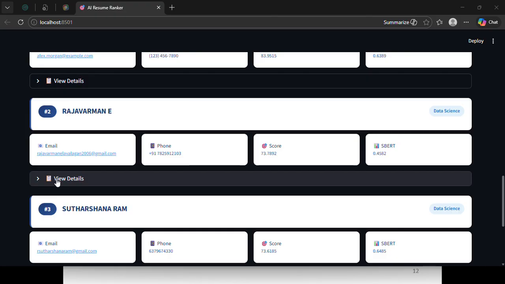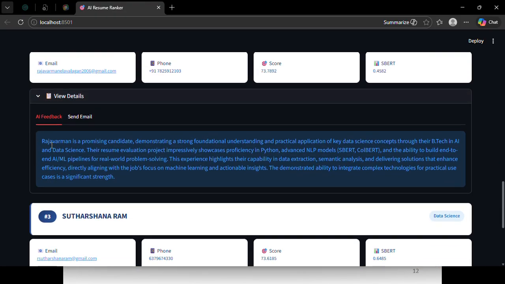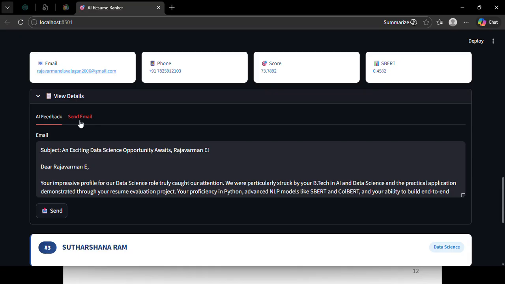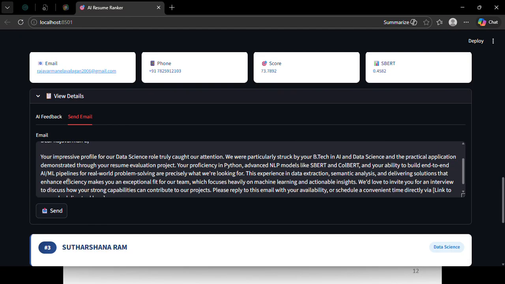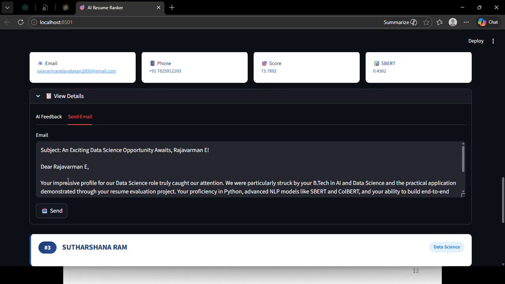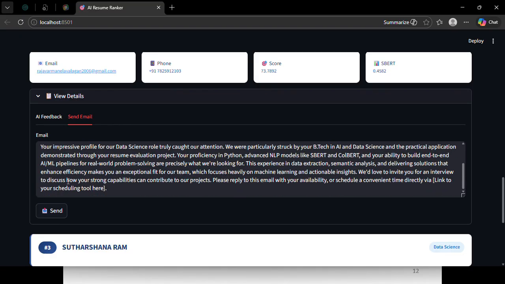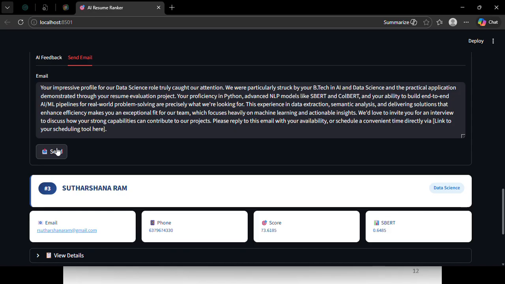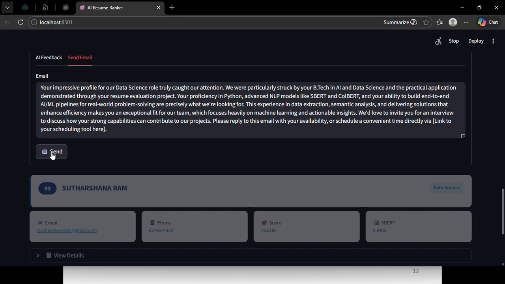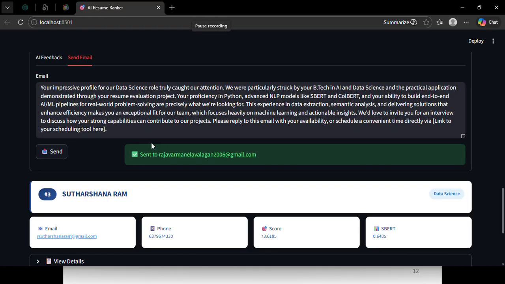For example, if we click View Detail, it shows why the person was selected, using the Gemini feedback, and in Send Email, it provides the personalized feedback. If we click send, it automatically sends to that particular person's email ID. For example, if we click send, now the mail was sent to that particular email ID.